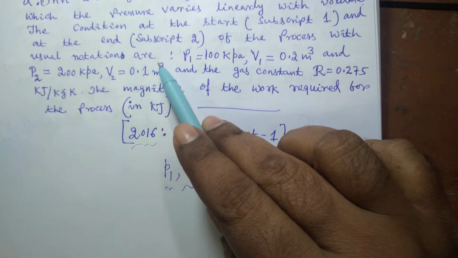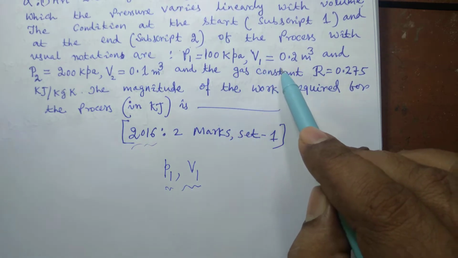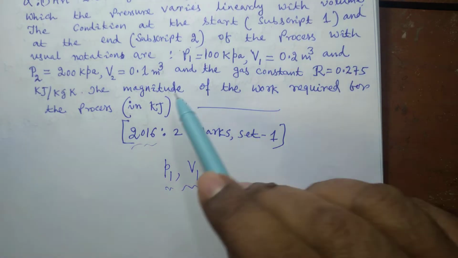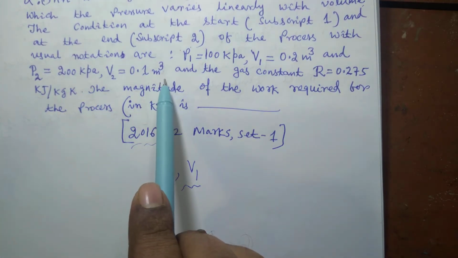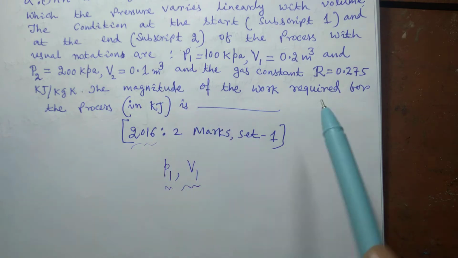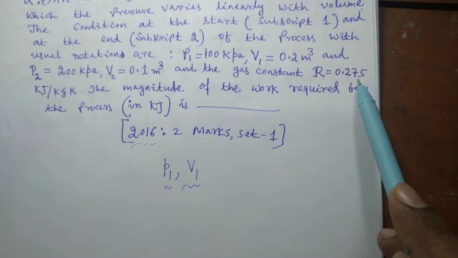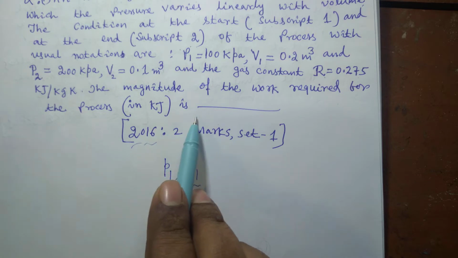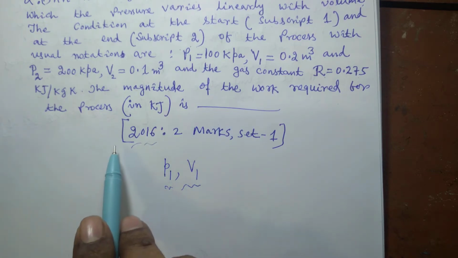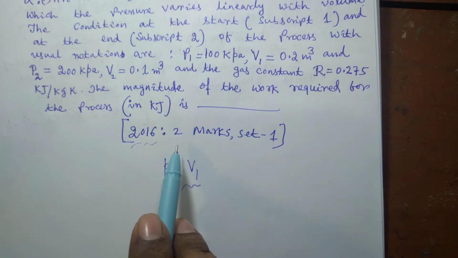With usual notations, at the start the conditions were P1 100 kilopascal, V1 0.2 meter cube, and at the end pressure was 200 kilopascal and volume was 0.1 meter cube, and the characteristic gas constant is R, which is equal to 0.275 kilojoule per kg Kelvin. The magnitude of the work required for the process in kilojoule is, we have to find out the answer. This is not MCQ, and it carries 2 marks.